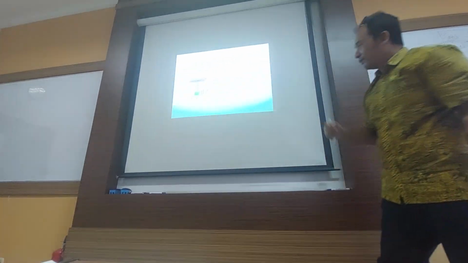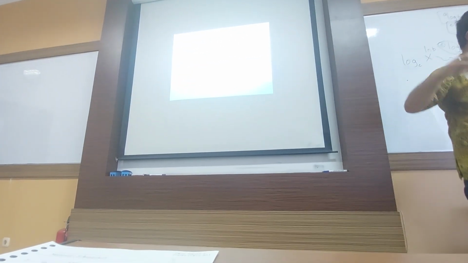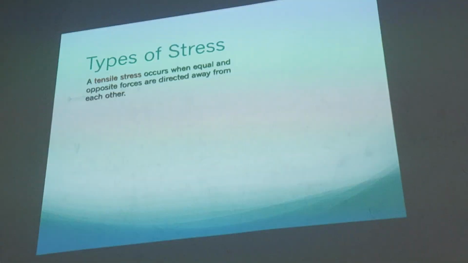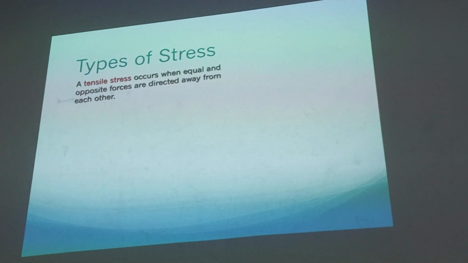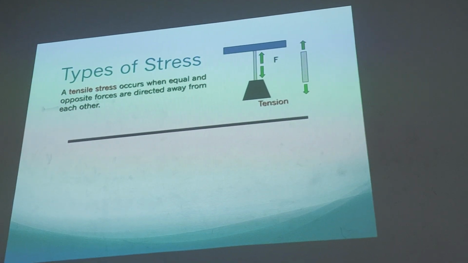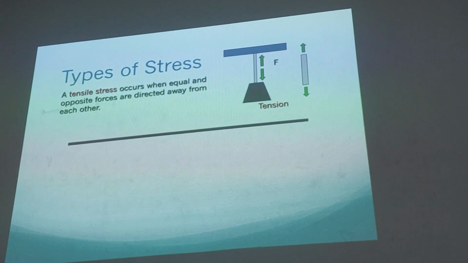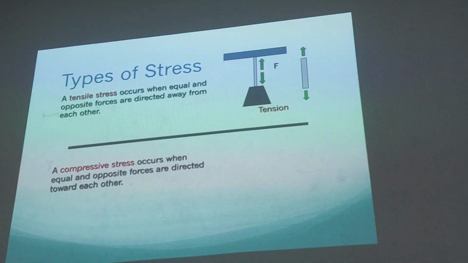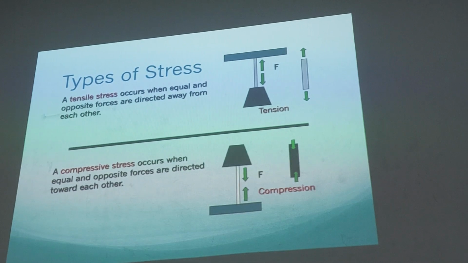If you throw it, it creates an oscillation pattern. This type of stress is tensile stress, in Indonesian tegangan tarik, do you remember? Tensile stress, meaning tension, and then compressive stress.